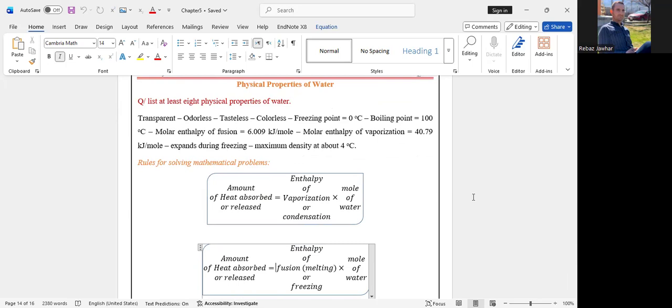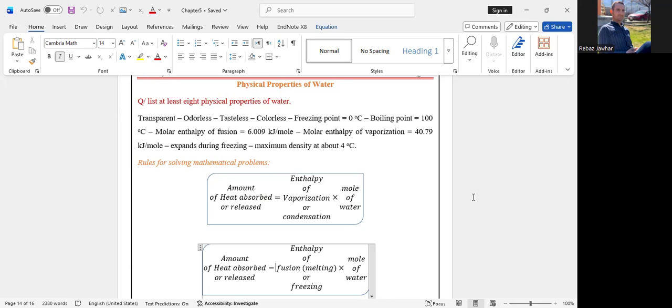Molar enthalpy of fusion, it must be memorized, equals 6.009 kilojoule per mole. Molar enthalpy of vaporization equals 40.79. Again, these two values, molar enthalpy of fusion and molar enthalpy of vaporization, must be memorized: 6.009 and 40.79 kilojoule per mole. The maximum density is at 4 degrees Celsius.